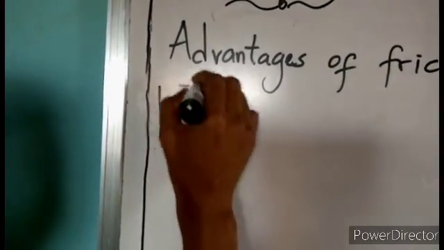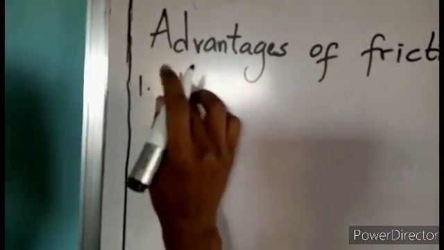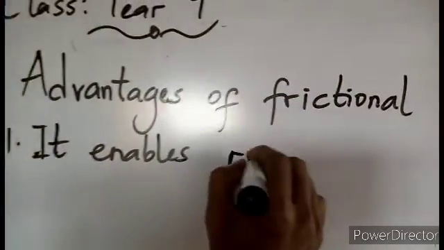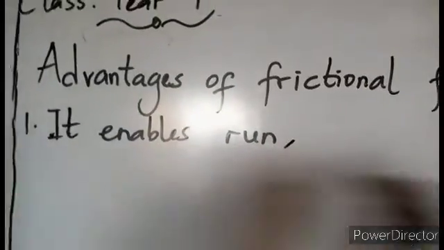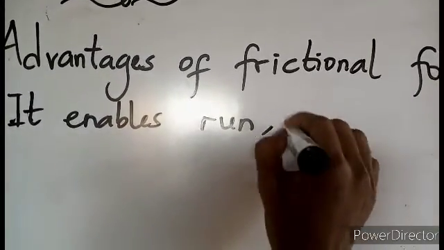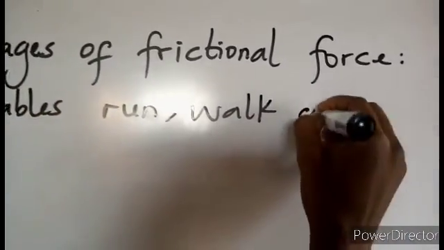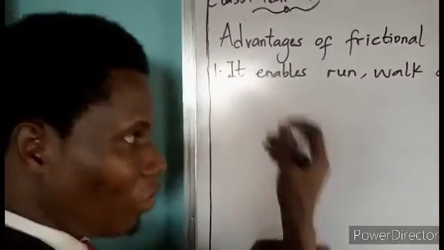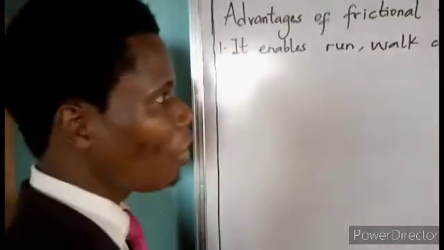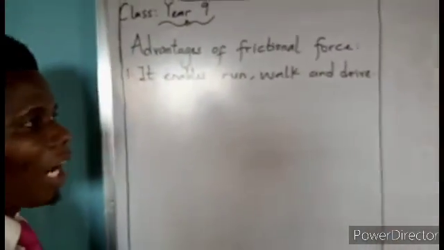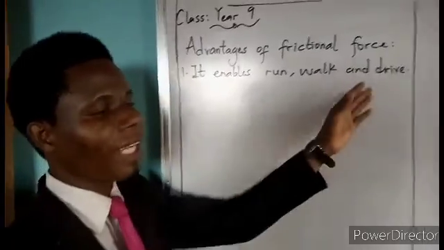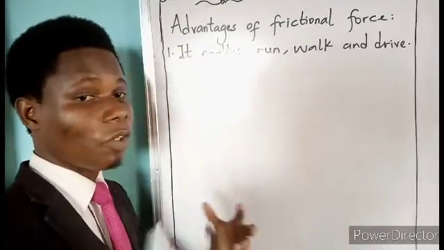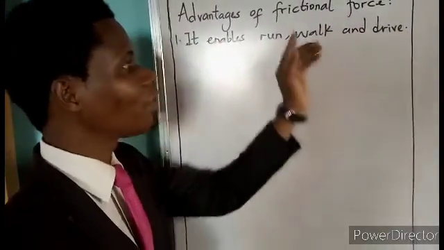The first one, frictional force or friction enables us to run, walk, and drive. With the effect of friction, we can run and stop, we can walk, and we can drive our car. And when we drive our car, it helps us to stop the car by the application of the brake. When the brake is applied, the car automatically stops. That is one of the advantages of frictional force.